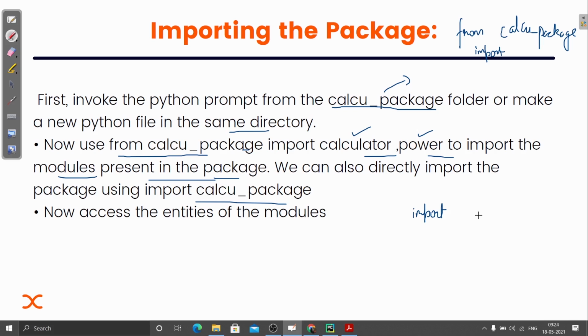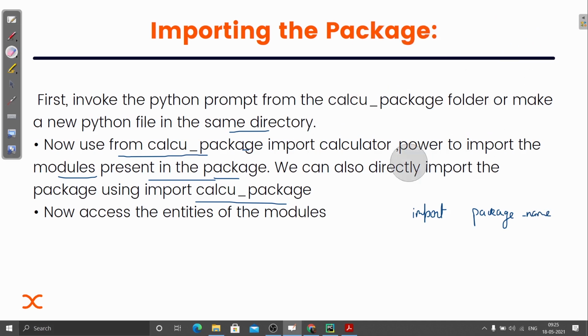Now if someone asks you what is the difference between a directory that usually holds a collection of Python files or scripts, and a package, I hope now you can clearly explain the difference. So you can just directly write the package name. By this, all the modules will be imported, and you don't have to define which module you want to work with.